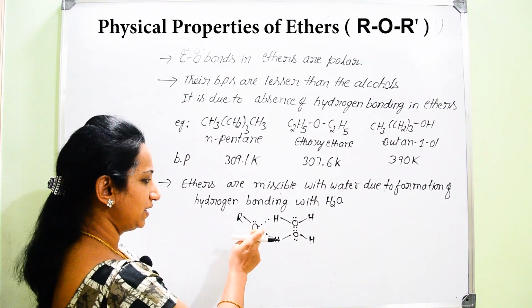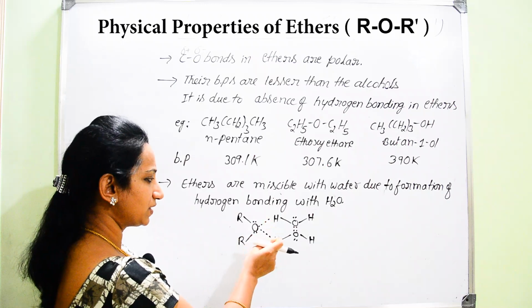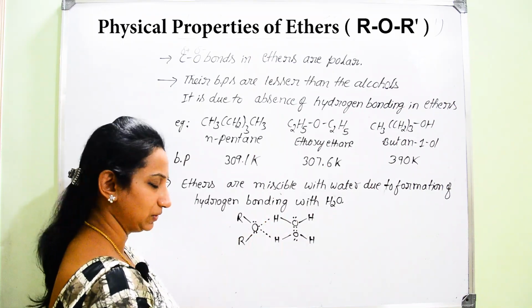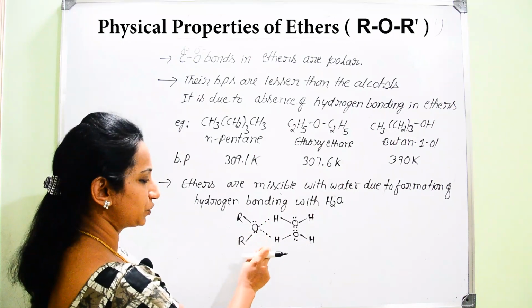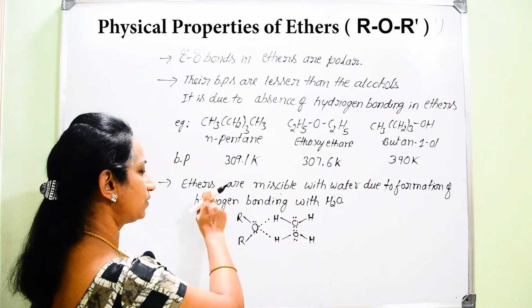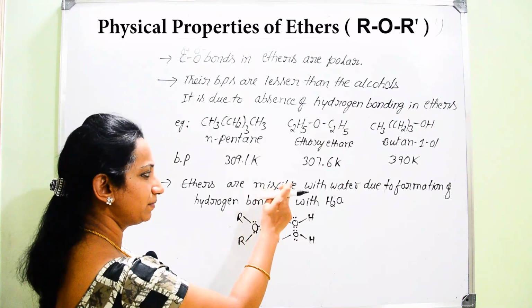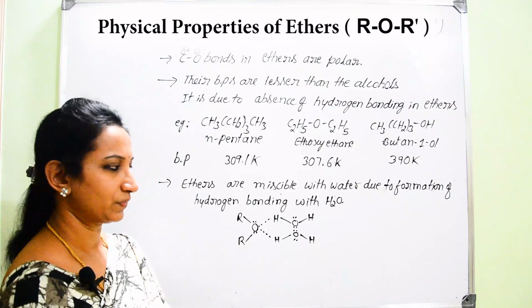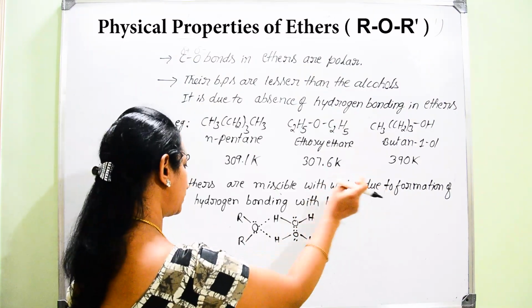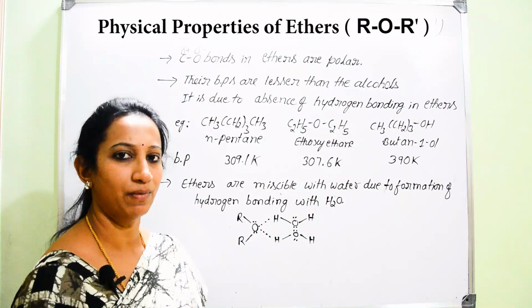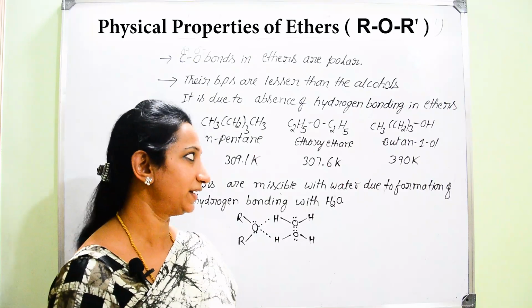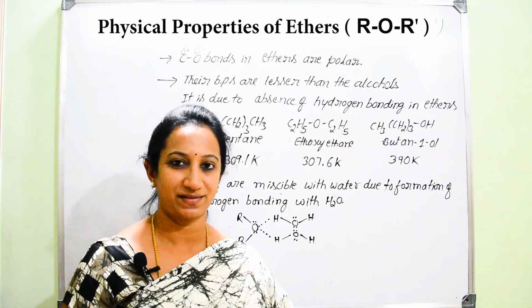The oxygen can make two hydrogen bonds with neighboring water molecules. Therefore, it is able to make hydrogen bonds with water, so we can consider ethers miscible with water due to the formation of hydrogen bonding. So that is regarding the physical properties of ethers.